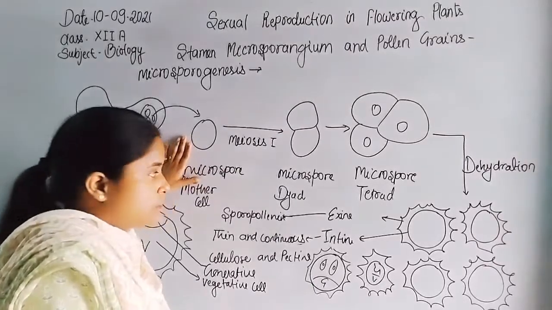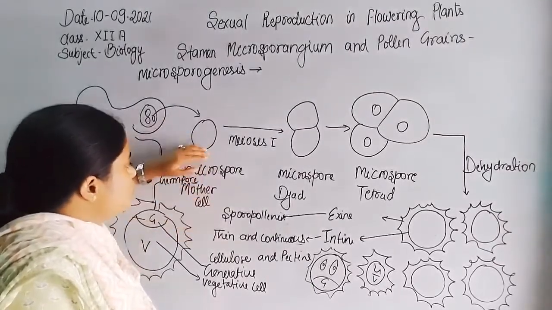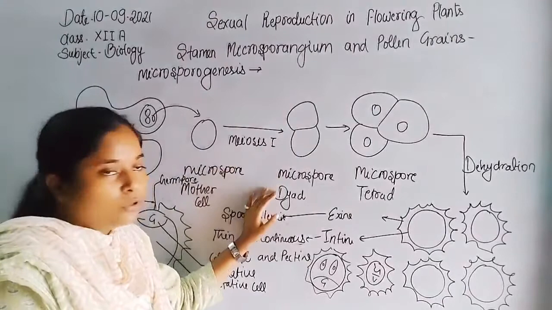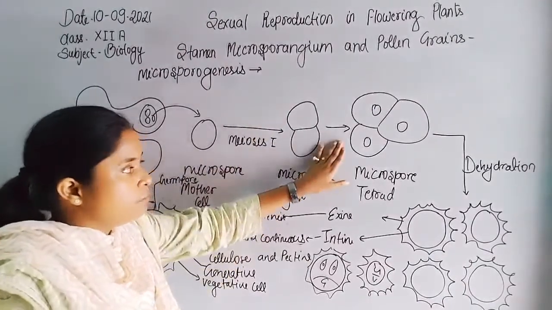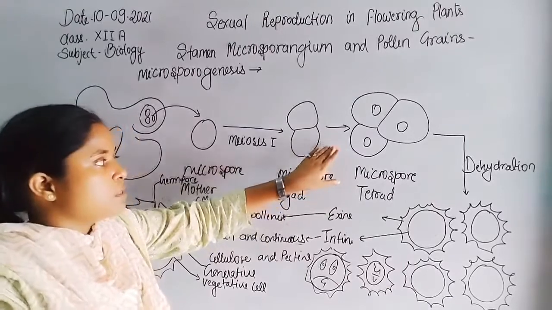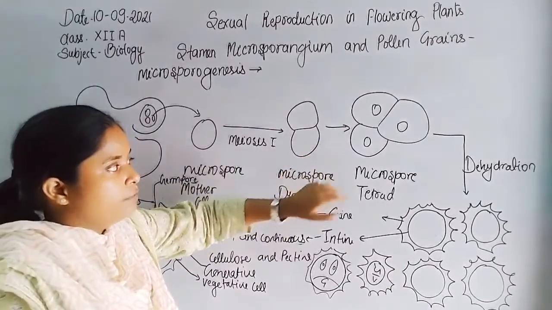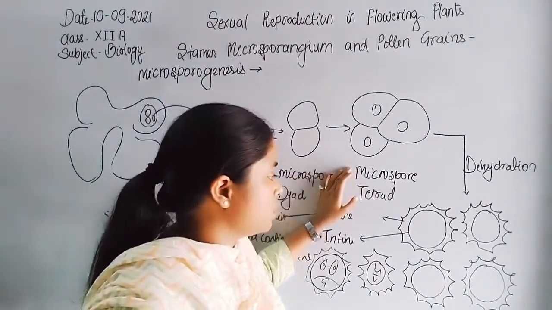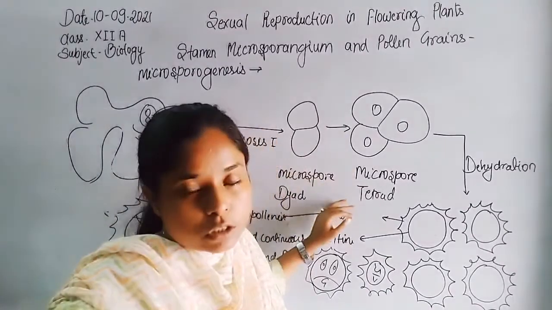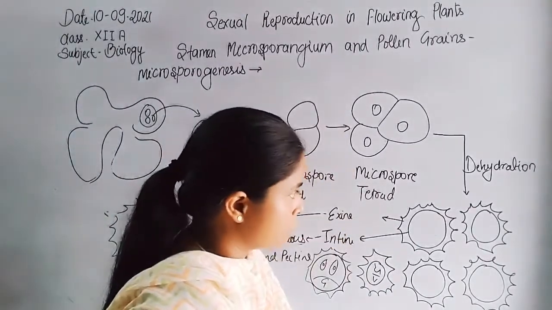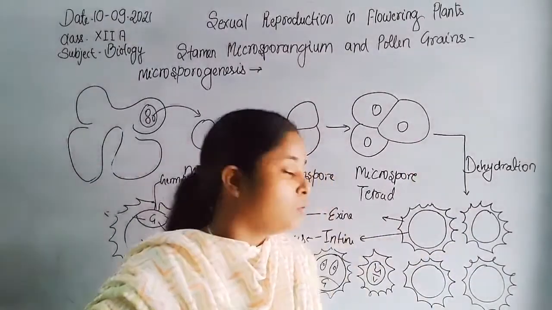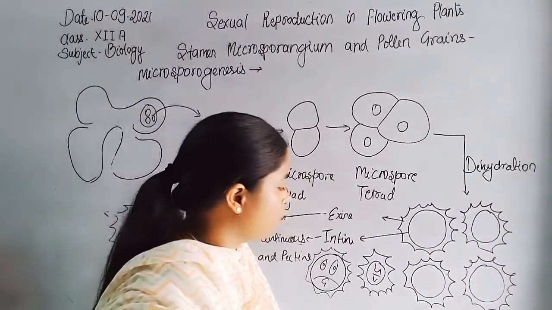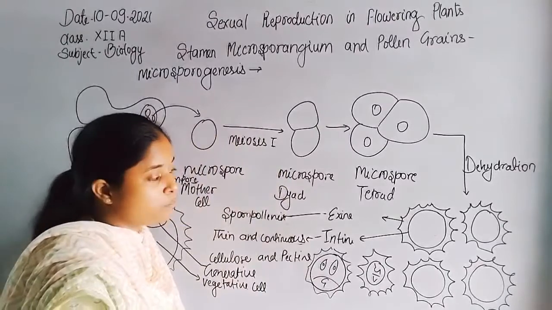The microspore mother cell undergoes its first meiosis division to form the microspore dyad structure. Then meiosis second takes place, and the dyad structure is converted into the tetrad structure, because a single cell through meiosis division forms four haploid cells. Now these tetrad cells undergo dehydration. After the dehydration, four cells form. These four cells represent the pollen grains.